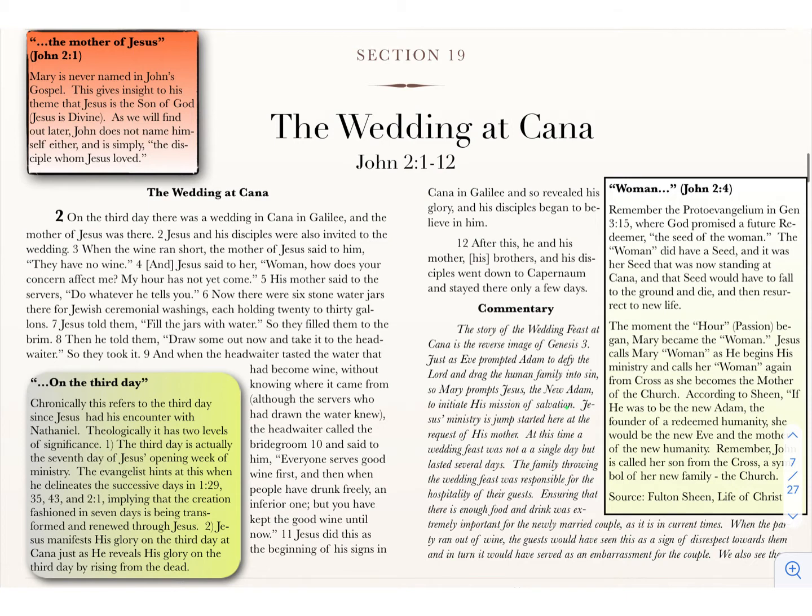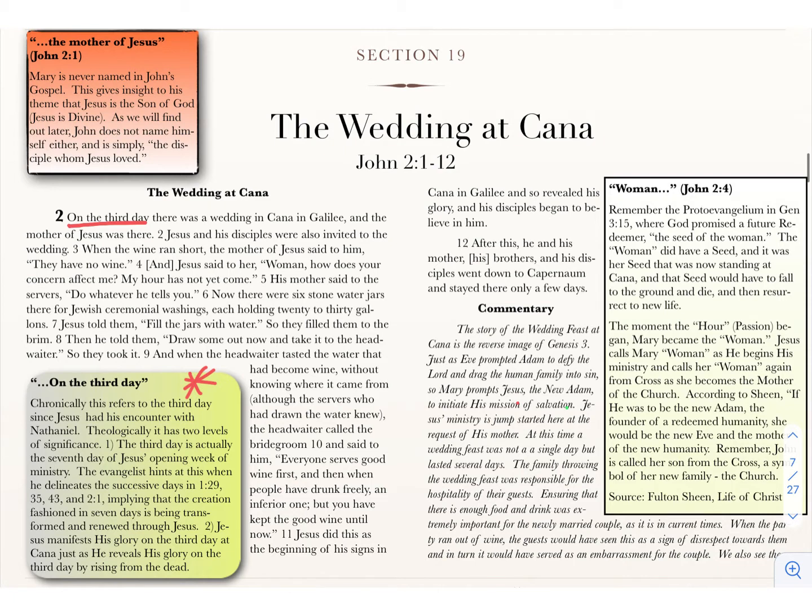Let's look at the first part of this sentence, where it says "on the third day." If you look down at this green box, it explains a little more about what the third day means. The third day is not just Tuesday if you count Sunday, Monday, Tuesday, and it's not Wednesday.